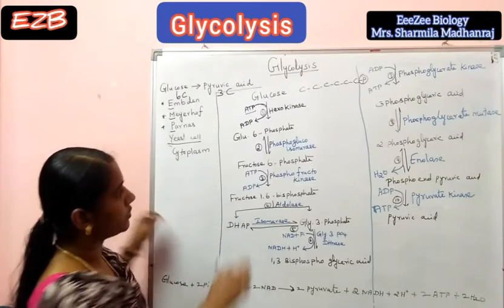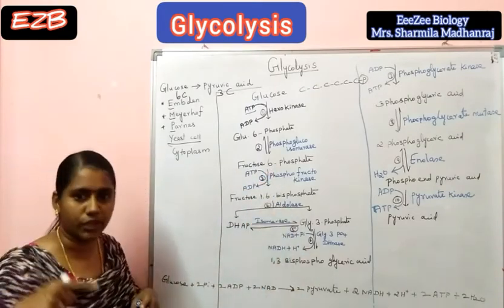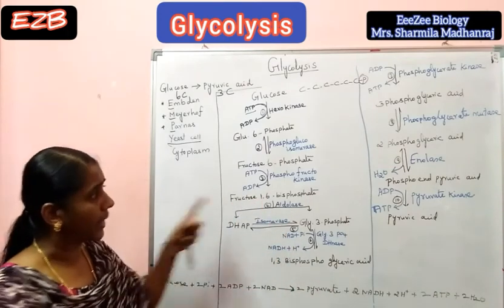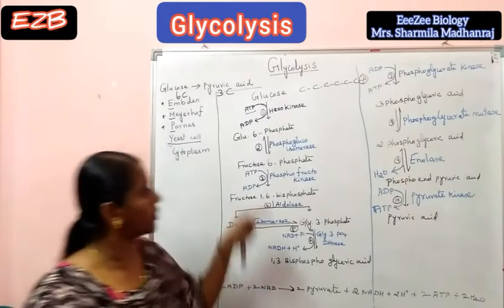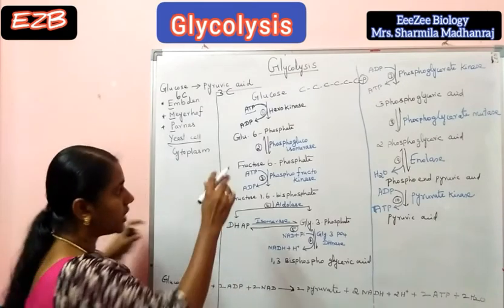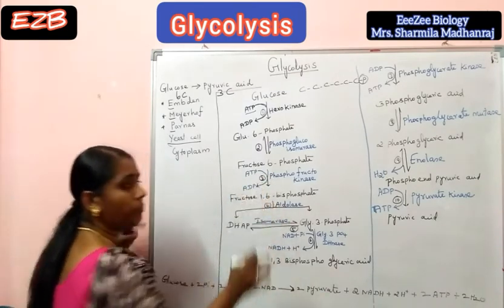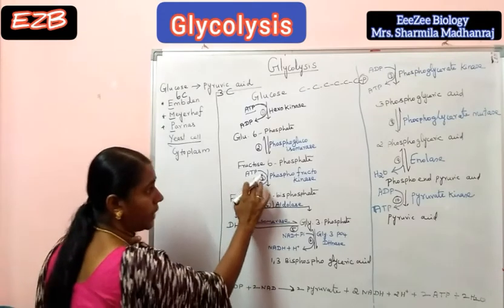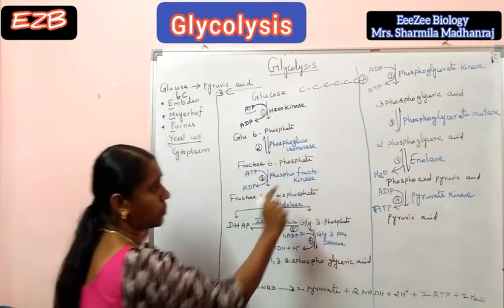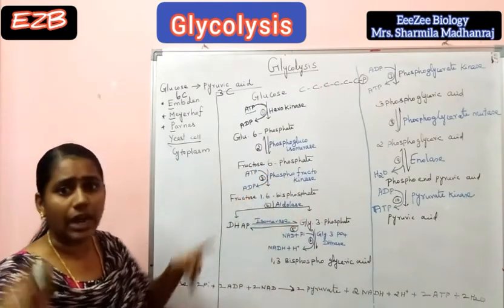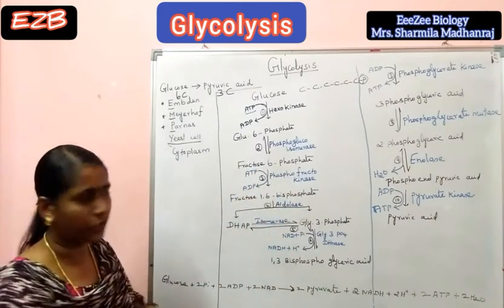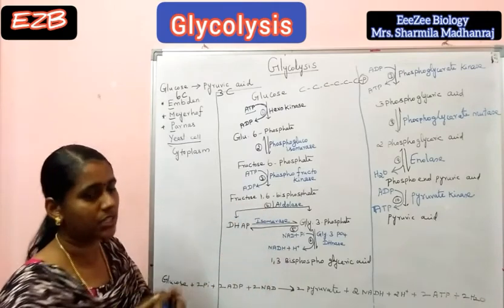Next, third step: fructose 6-phosphate is converted to fructose 1,6-bisphosphate by the enzyme phosphofructokinase. In this step also, phosphorylation takes place. Here ATP is converted to ADP. From the ATP, 1 phosphate group is added to fructose 6-phosphate at the 1st carbon. So fructose 6-phosphate is converted to fructose 1,6-bisphosphate.